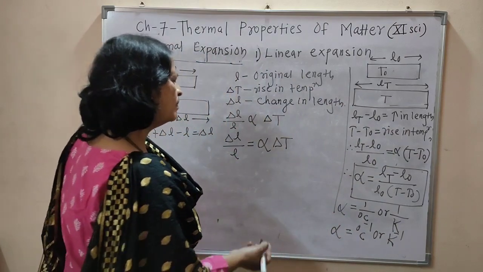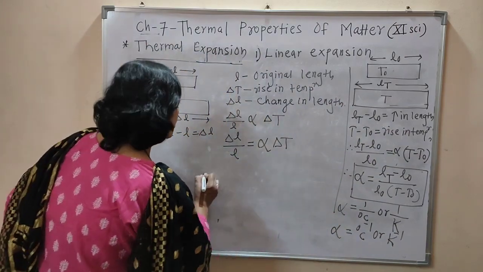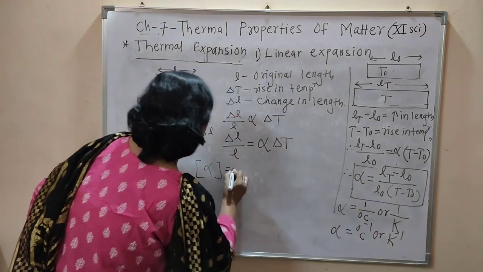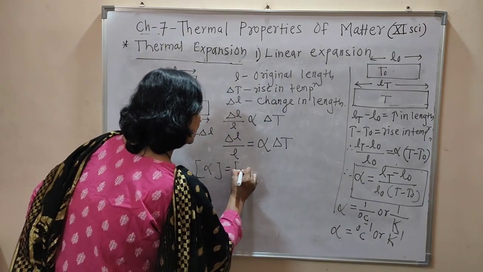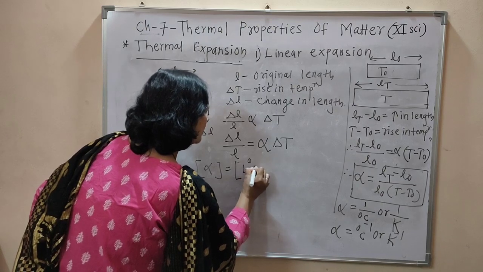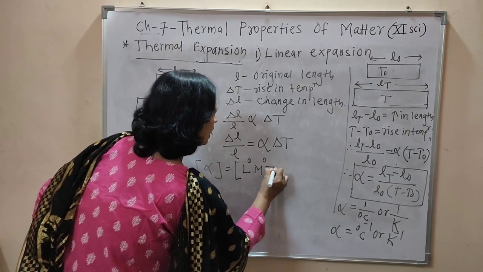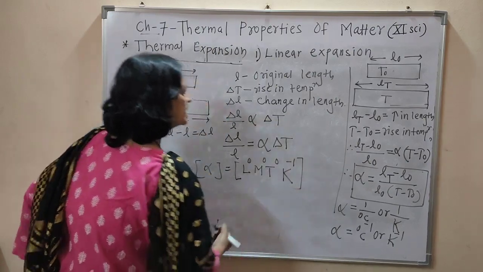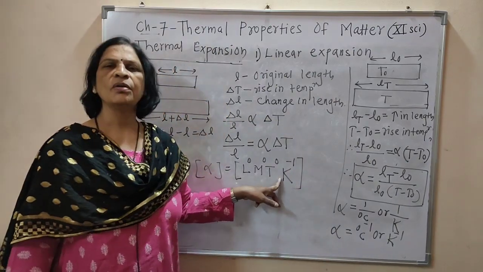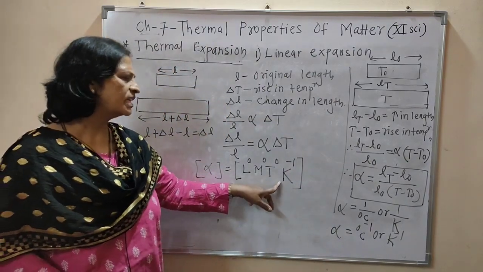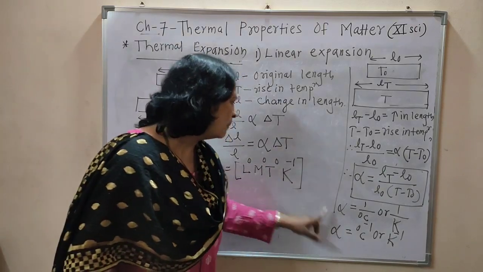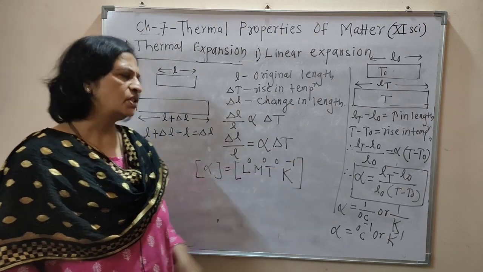And what is the dimension of alpha? Dimension of alpha is 1 upon temperature, that is L raised to 0, M raised to 0, T raised to 0, and K raised to minus 1. Means exactly opposite to the dimension of temperature. Dimension of temperature is K raised to 1, and dimension of alpha is K raised to minus 1.